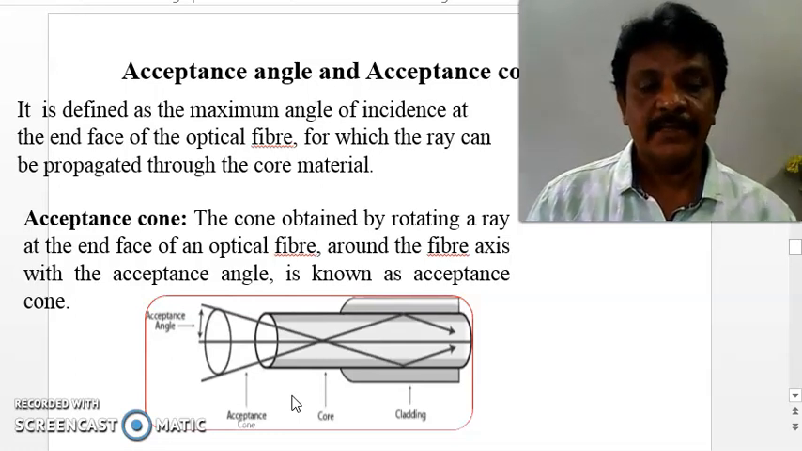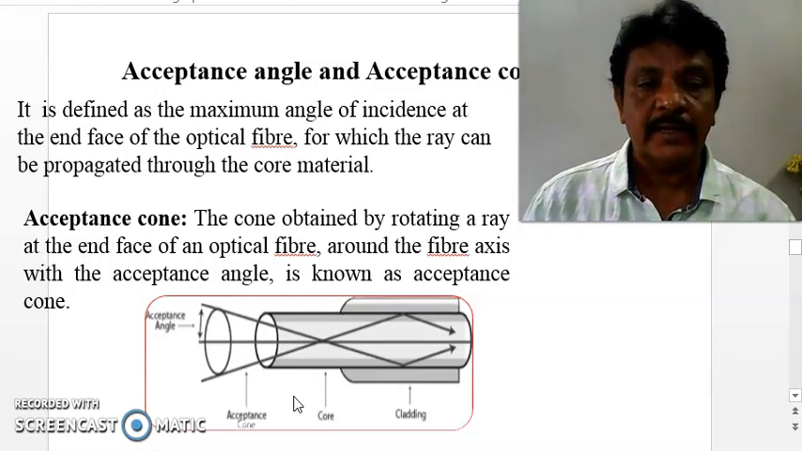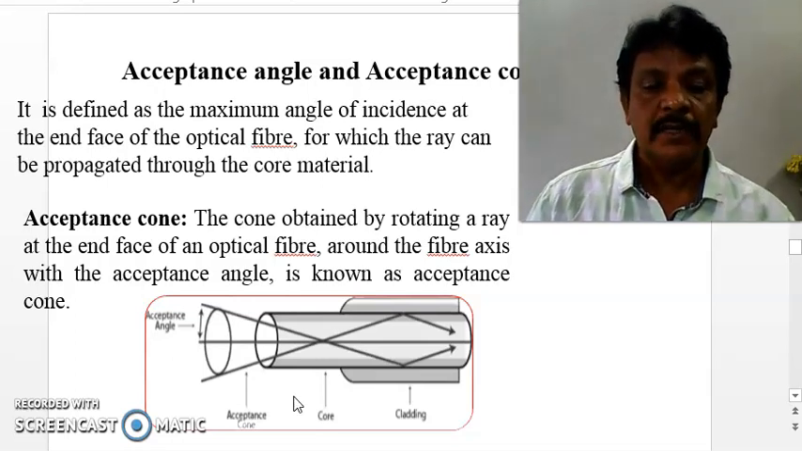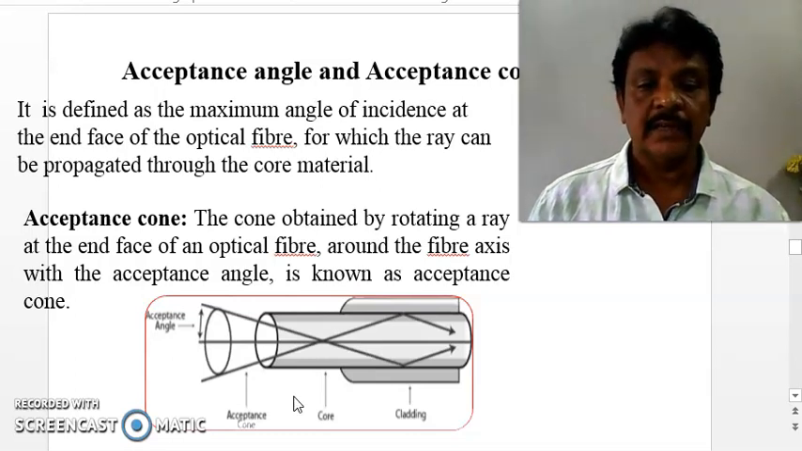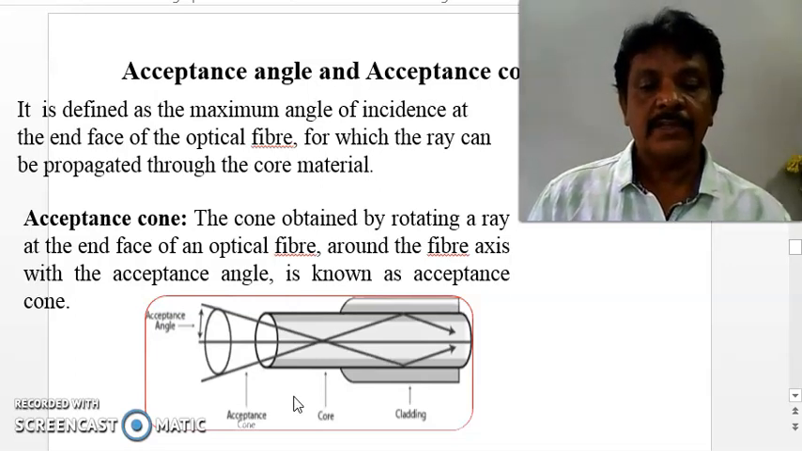What is acceptance angle? It is the angle of incidence at the end face of the optical fiber for which the ray can be propagated through the core material of an optical fiber. So it is the angle of incidence at the end face of an optical fiber for which the ray can be propagated through the core of the material, and this angle is called an acceptance angle.